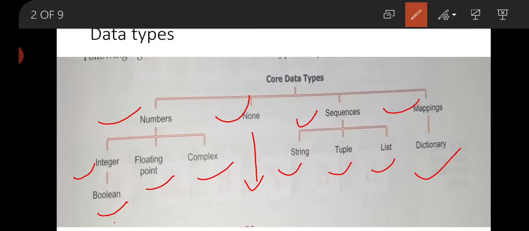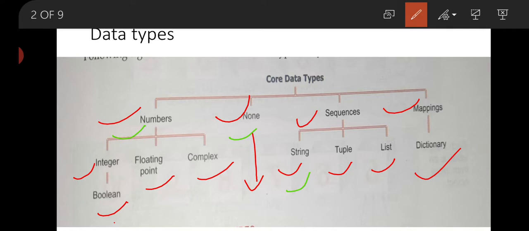In our previous class, in the literals lecture, we have studied number data type, special literal none and string. In this lecture we are going to study tuples, list and dictionary. So these are all the inbuilt or core data types of Python.